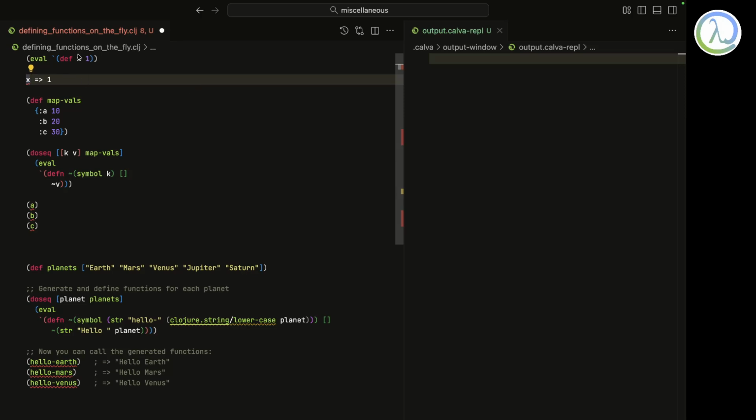So one thing is called eval, right? So here there is a thing called eval. This will evaluate whatever you pass to it. Okay, so you can pass a list. Clojure is nothing but list processing, and this eval will process the list. As simple as that. So here I just have a list.